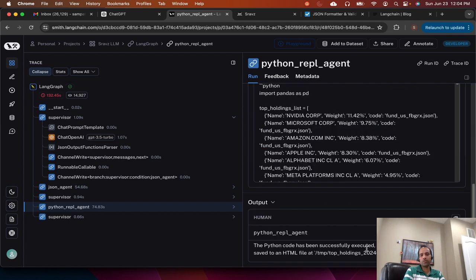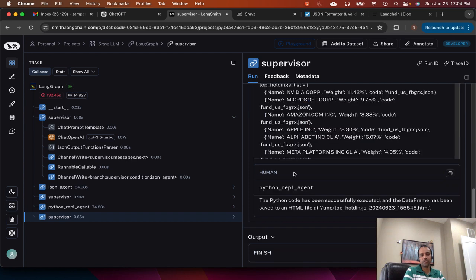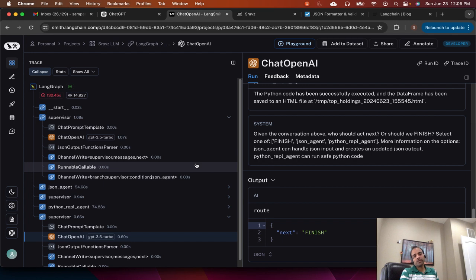The Python code is successfully executed and this output file is generated. So that was our prompt. We said, given this JSON file, get the top holdings, generate an HTML file of those top holdings, and save that to the temp directory. That was our prompt. And then the Python REPL agent did that. And then we passed the control back to the supervisor. The supervisor will say, I did this. Now ChatGPT will tell the supervisor, output is finished. Since ChatGPT said to the supervisor to finish, the supervisor will finish the flow. So that's how LangGraph works with multiple agents.